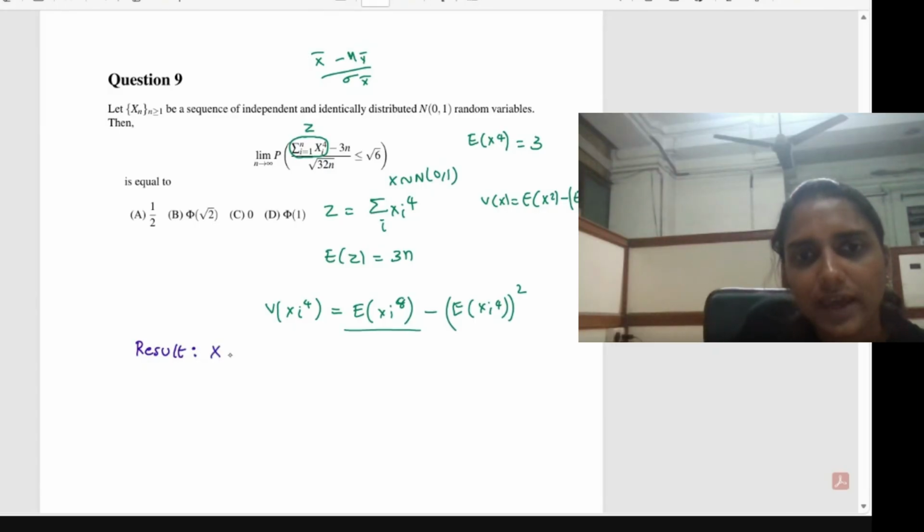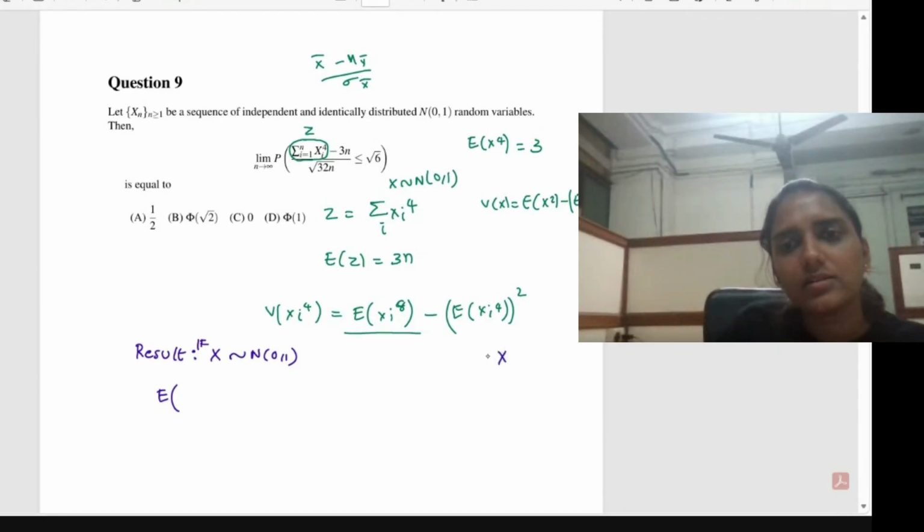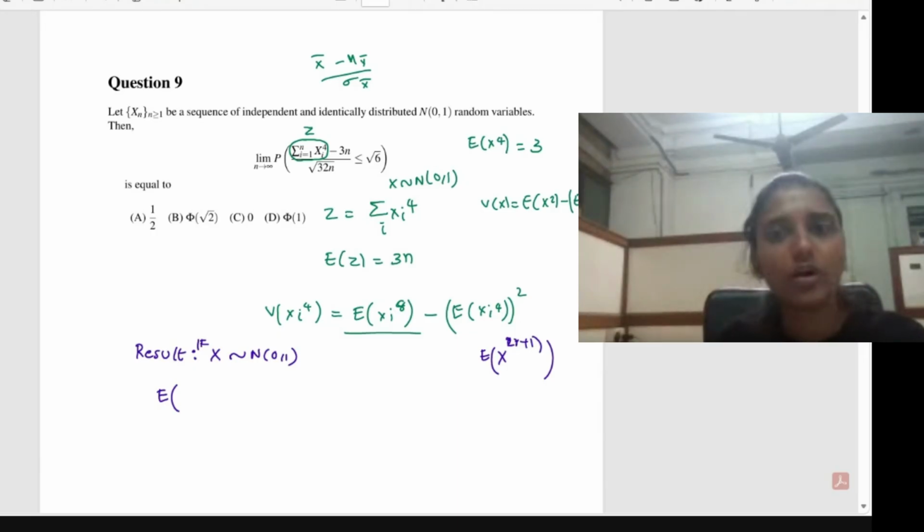If you don't remember it, then just recall it and note it down. So if x follows the normal distribution with 0, 1, then you all know that all the odd moments will be equal to 0. Why does that happen? Odd moment means expectation of x to the power of some odd value, like 2r plus 1. The normal distribution is symmetric about 0. As I already told you, when you find the expectation of an odd function for a distribution symmetric about 0, the value will be equal to 0. That is how the odd moments of the normal distribution become 0.